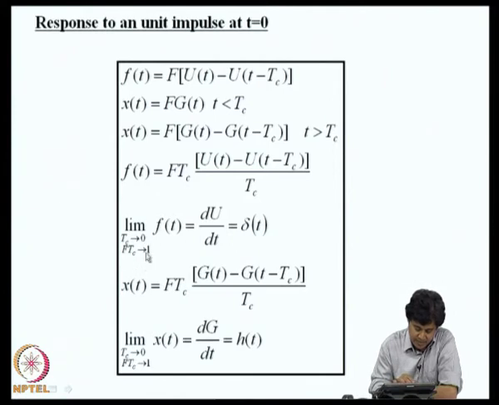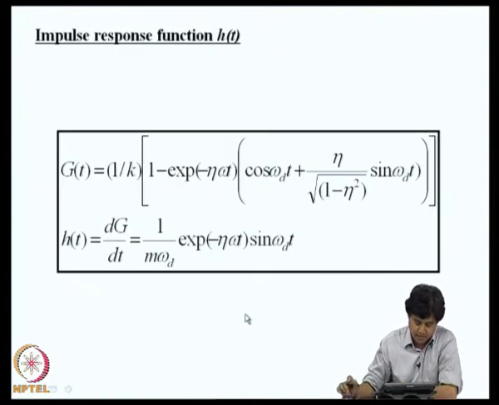Under the same limiting condition, what happens to x of t? It will be f tc into g of t minus g of t minus tc, divided by tc. Under this limiting condition, you see that this quantity is nothing but dg by dt. This h of t is therefore the derivative of the initial response. We call this the unit impulse response function, and the expression for that is displayed here. This is g of t and this is the differential of g of t.